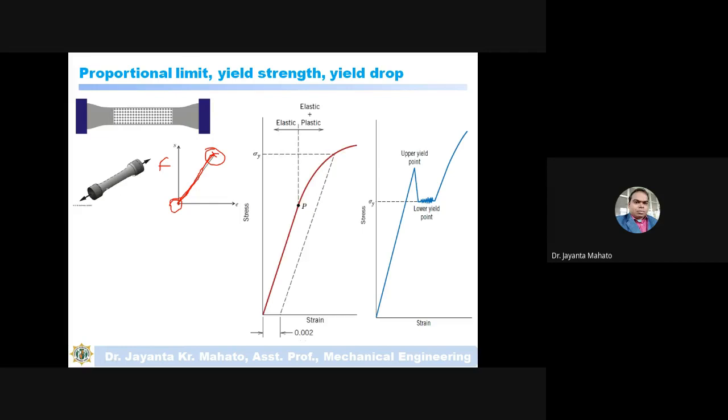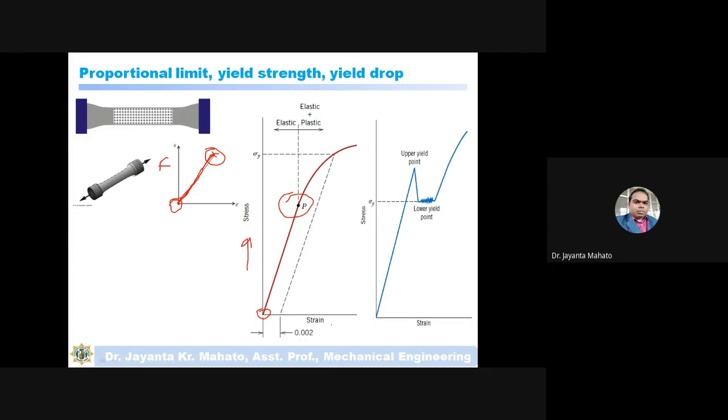Then yield strength. In the previous class, I told you about yield strength and how we can calculate it. So this P is the proportional limit. Initially there is no load, and if you apply a load, this load divided by area means stress.